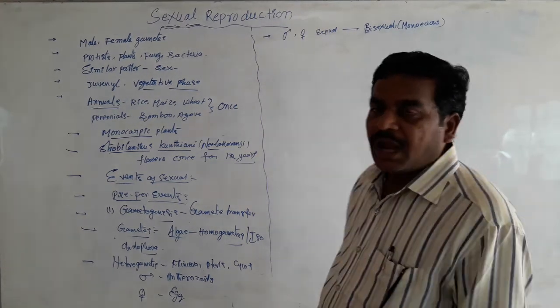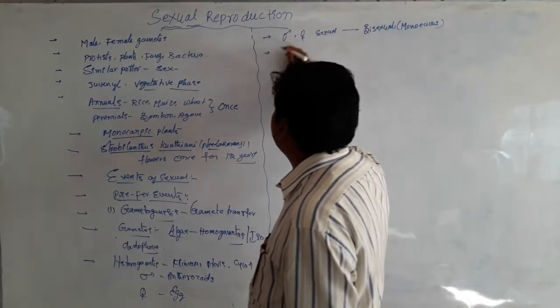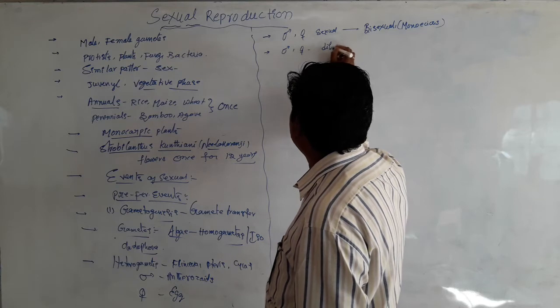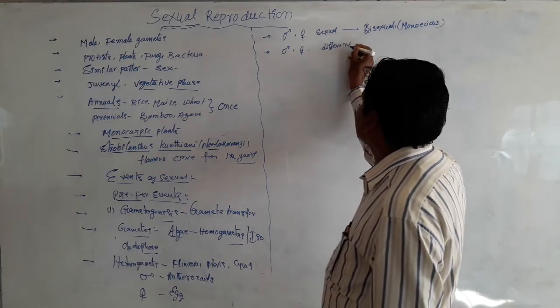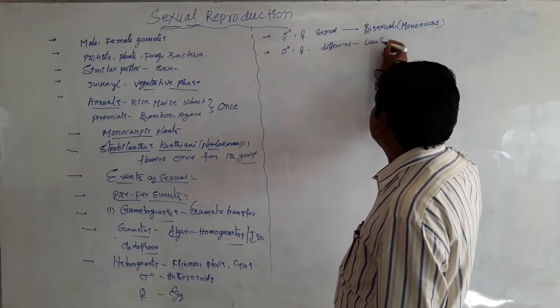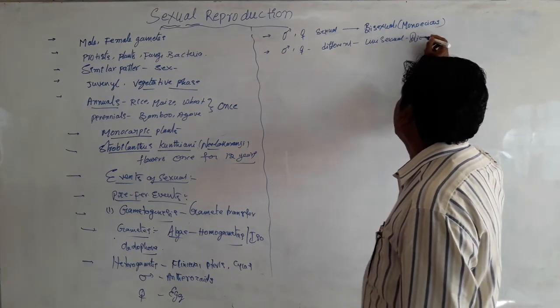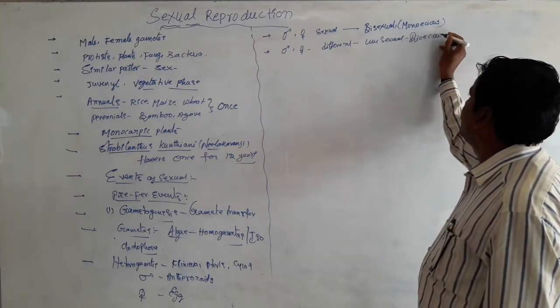And the presence of male and female sexual organs on different plants is considered unisexual. This is called dioecious.